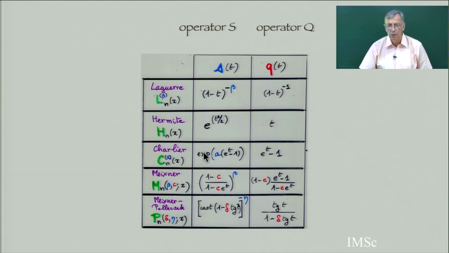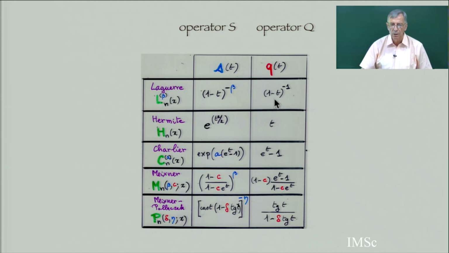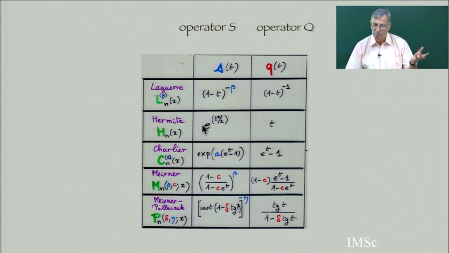So this is the Hermite, you see, this is the T, and the Charlier e to the power T minus 1. So Laguerre, you see, it's both sides. Here you get the parameter beta. In this number of permutations by number of cycles, here you lose the beta. Totally different. This is Hermite. This is Appell type polynomial. So you get your cycle of length 2, and here you get the fixed point.